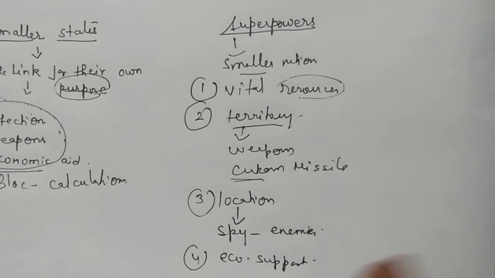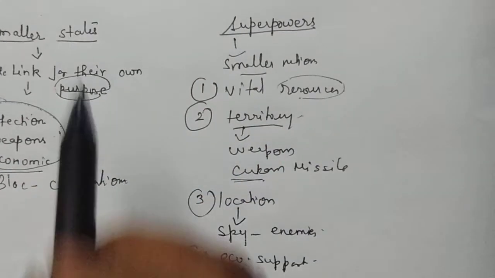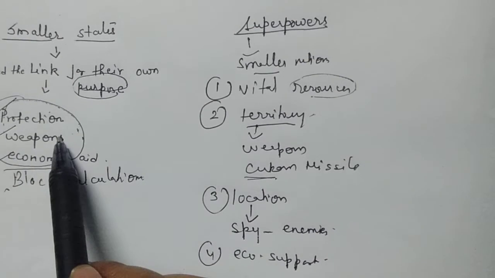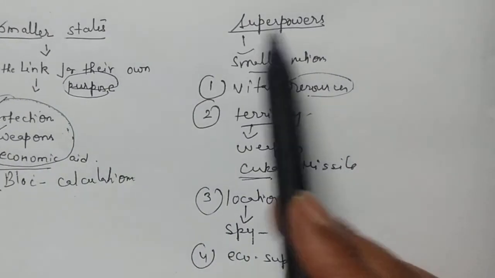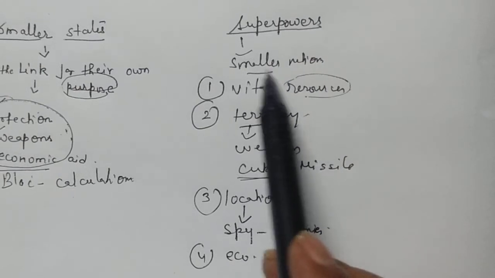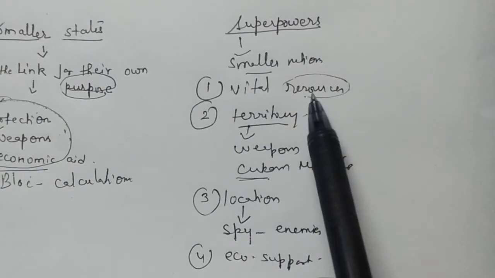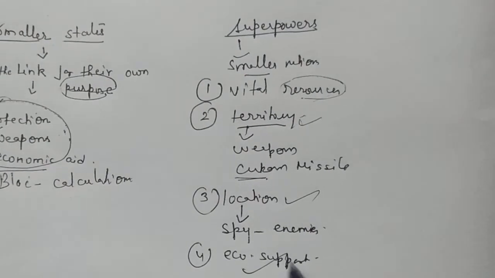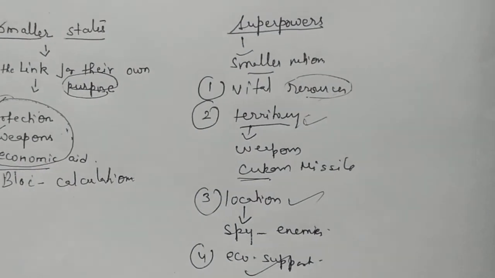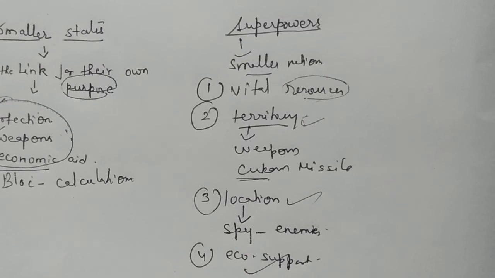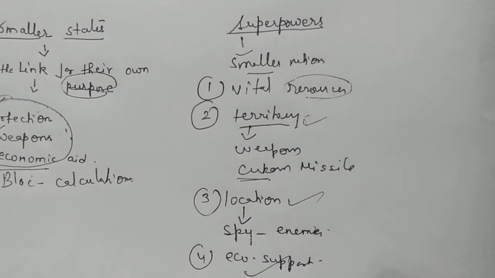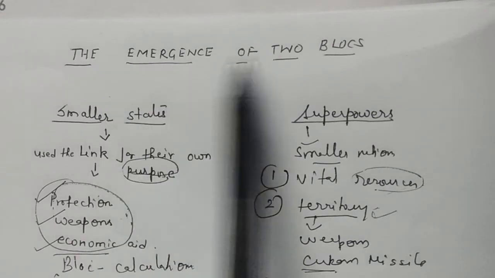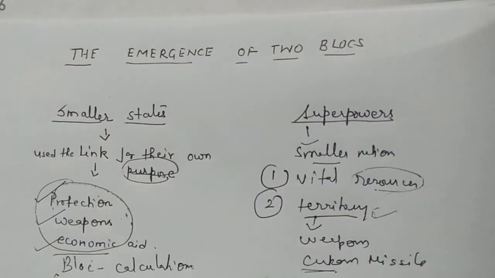So it was give and take from both sides. Smaller nations were assured of getting protection, weapons and economic help. And superpowers were interested in having an alliance with smaller nations because of resources, territory, location and economic support. In this way, what did we see during the Cold War period? That the whole world was divided, or there was an emergence of two blocks. Thank you.